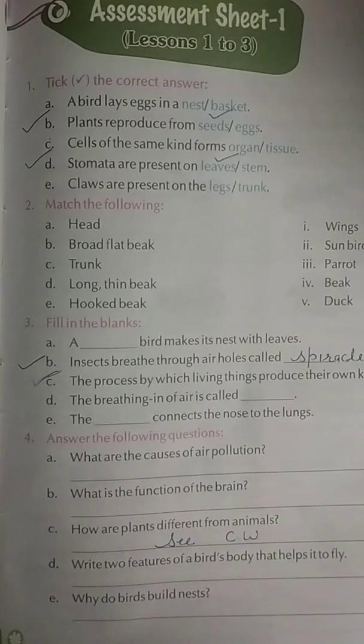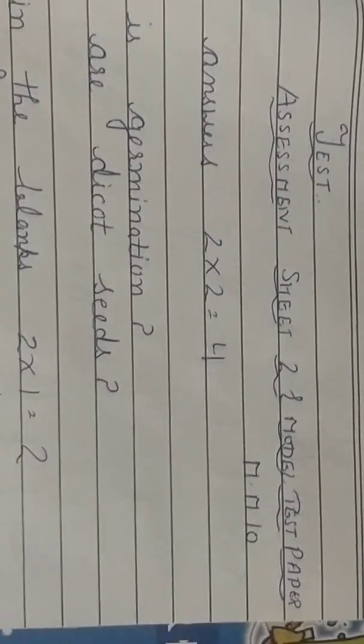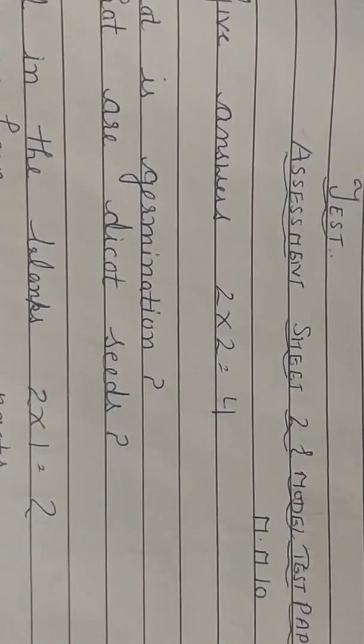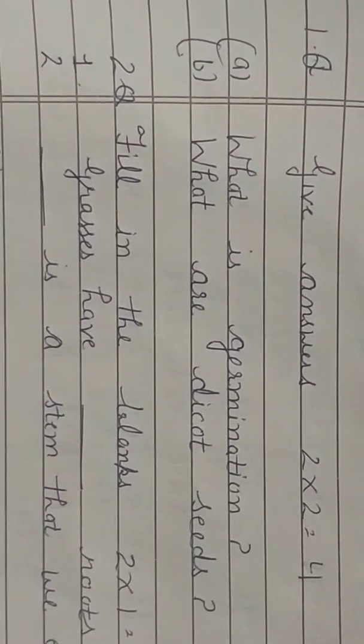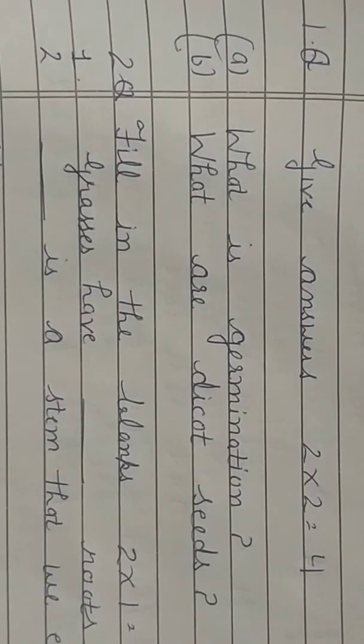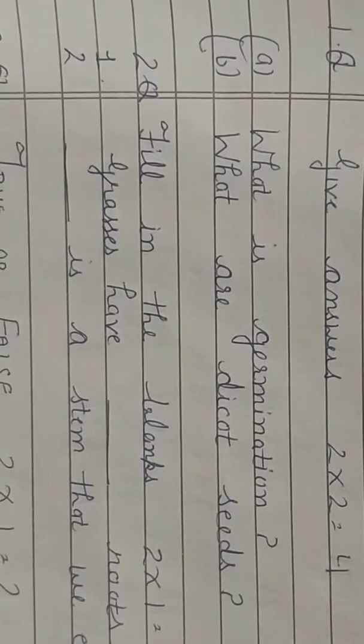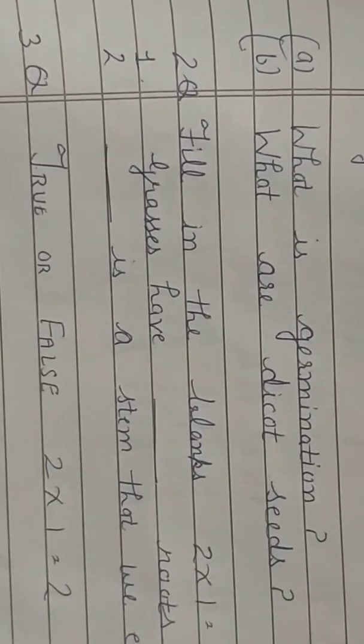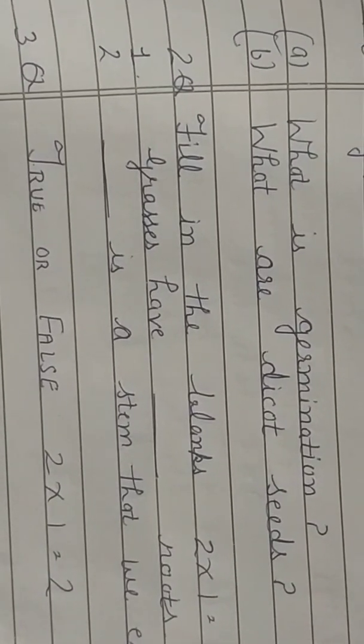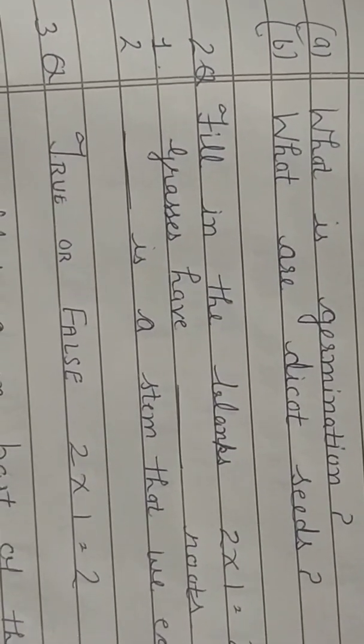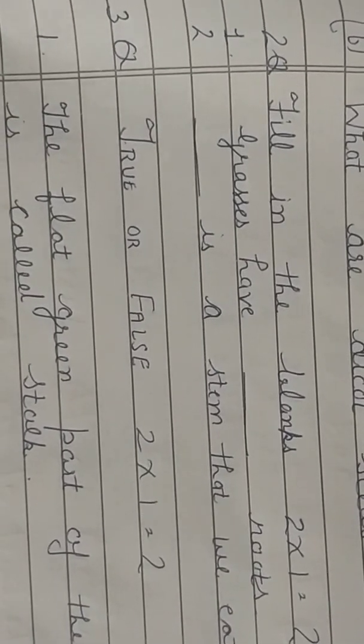Do it properly. Okay, my dear students, take out your sheet, write down date, test, assessment sheet 1 and model test paper. Assessment sheet 2 and model test paper. First question, give answers. Part A, what is germination? Part B, what are dicot seeds? Second question, fill in the blanks. Number 1, grasses have dash roots. Number 2, dash is a stem that we eat.